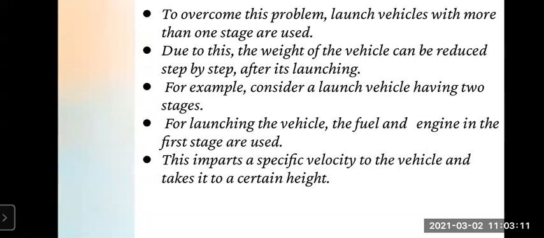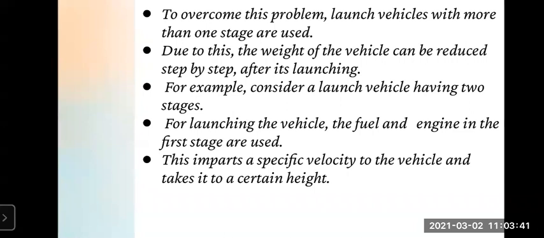In this way, as it goes up and reaches more and more height, the weight of the vehicle is reduced, so it can go very fast. As the fuel in the first stage is exhausted, the fuel in the second stage is ignited.